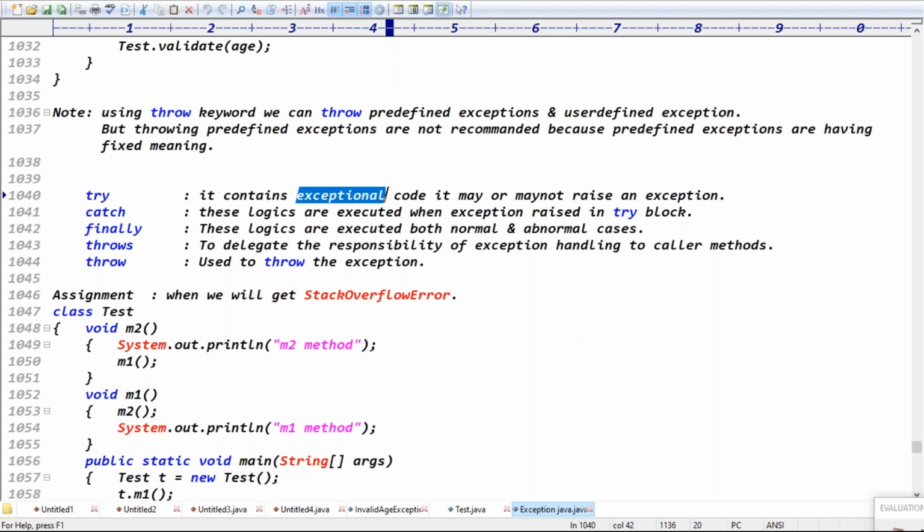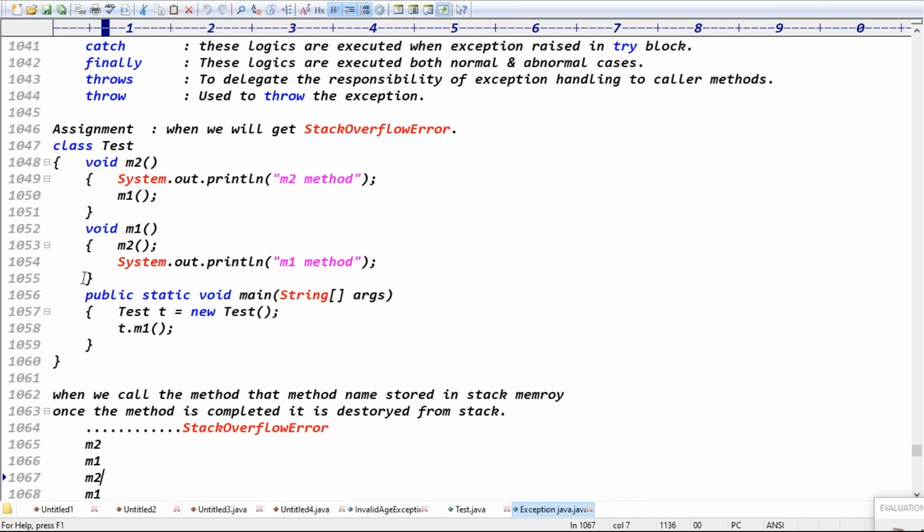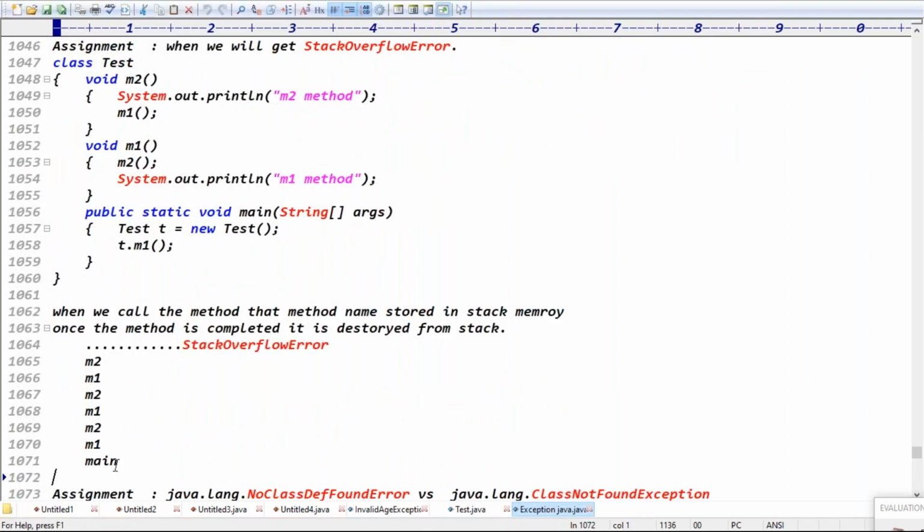So next one is, see guys, StackOverflowError. This happens when we call methods recursively. In the main method I'm calling the M1 method. When you call a method, its name is stored in stack memory. First main is stored. Main calls M1, M1 calls M2, M2 calls M1. So it keeps on storing into stack memory. Finally it shows an error message like what? Stack overflow, right?